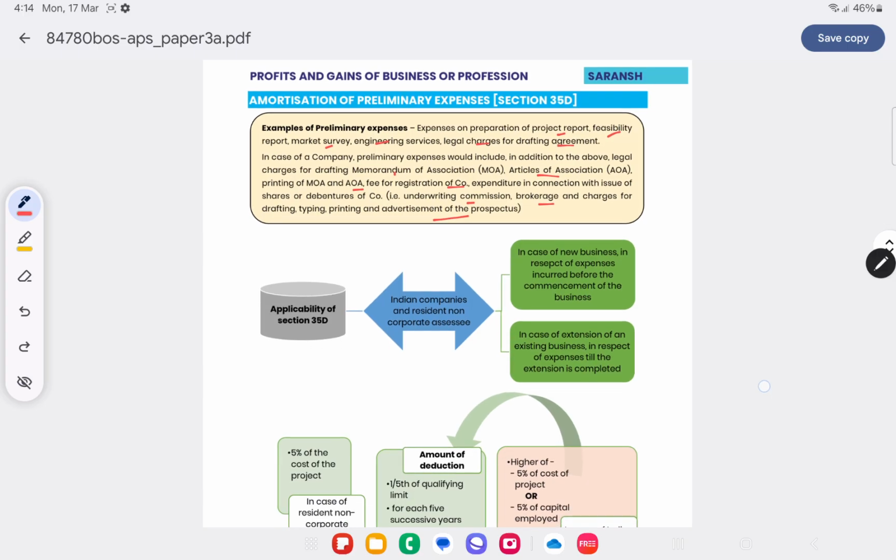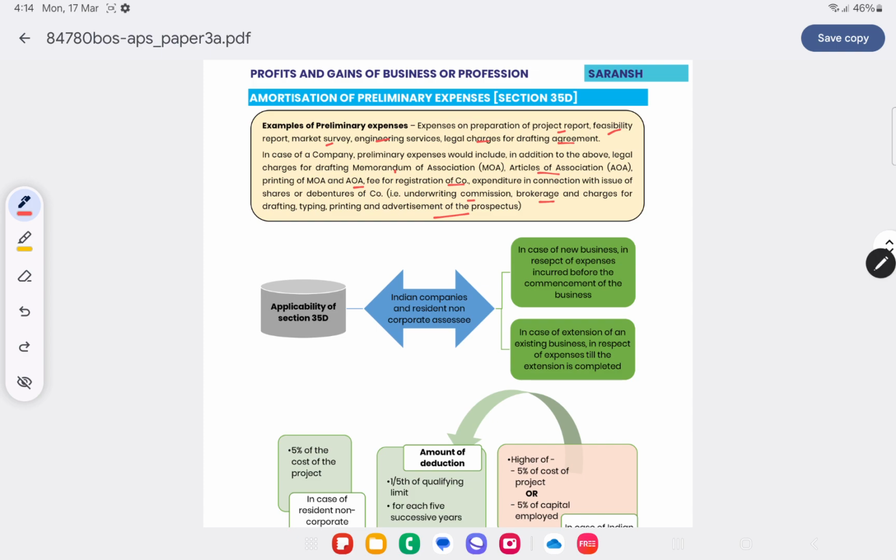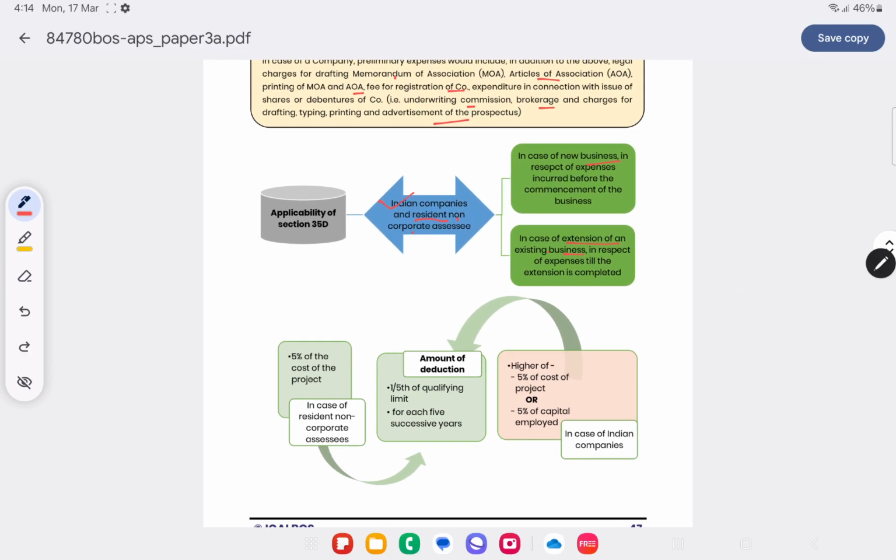So is it applicable for all? It is applicable for Indian companies and resident non-corporate assessees, for new business and for extension of existing business till the extension is completed.